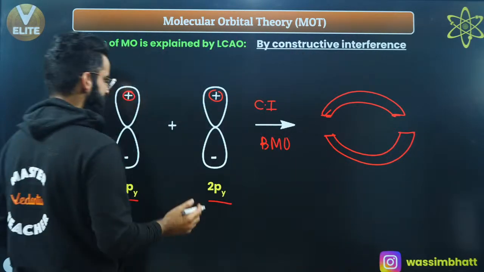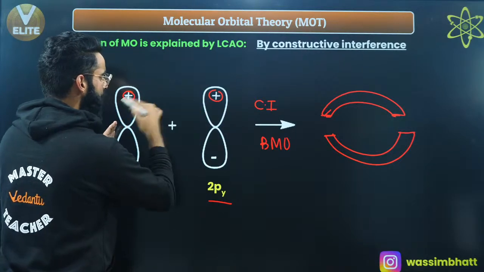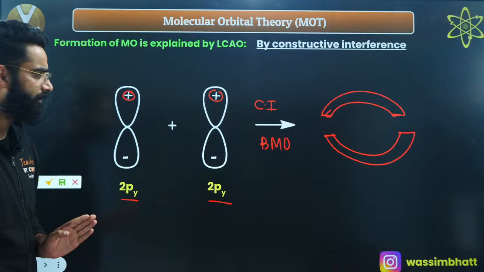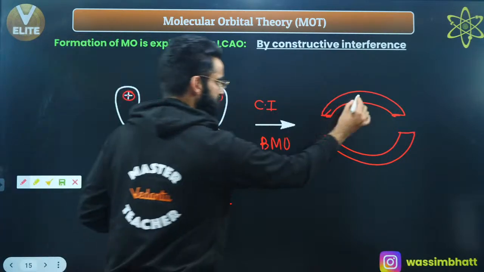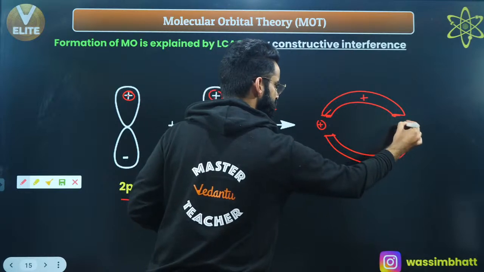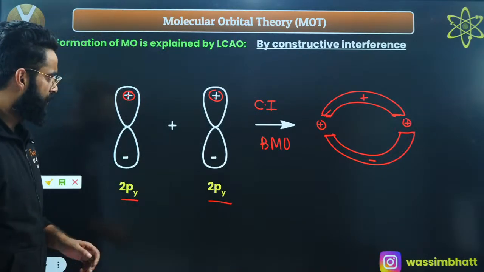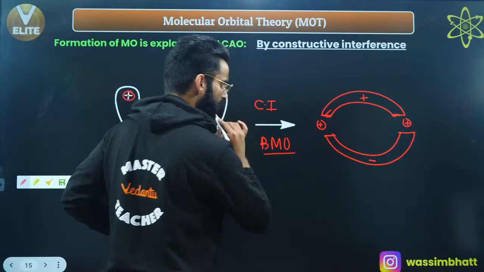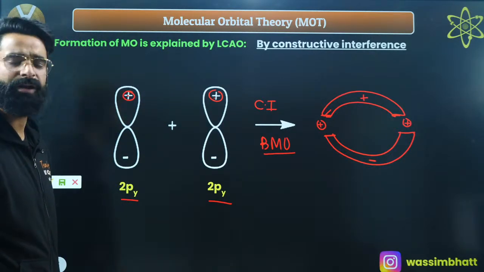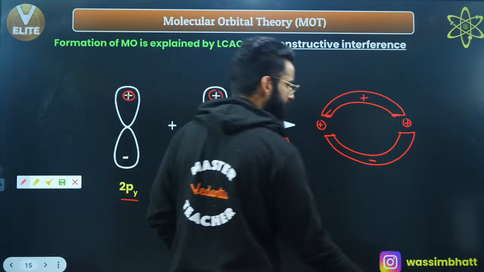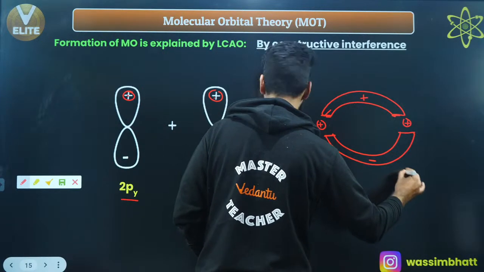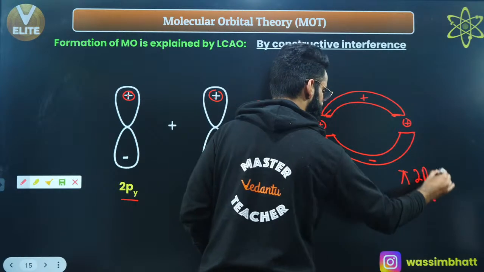Right? See guys, these lobes have bent and the electron density has come between. The majority chunk of electron density has come in between. This is positive, so this part is going to be positive, this part is going to be negative. This was the nucleus of one atom over here. So, first of all, which kind of molecular orbital got formed? Bonding molecular orbital. By axial or parallel? By parallel overlapping. Parallel overlapping leads to the formation of pi bonds, right? So I should be calling this bonding molecular orbital as pi 2py molecular orbital, correct?